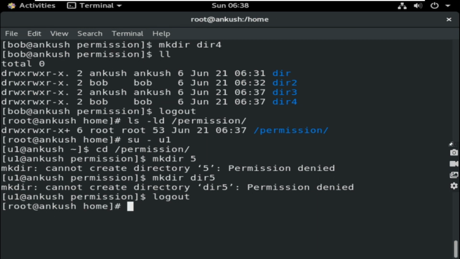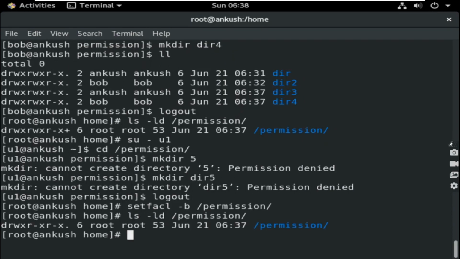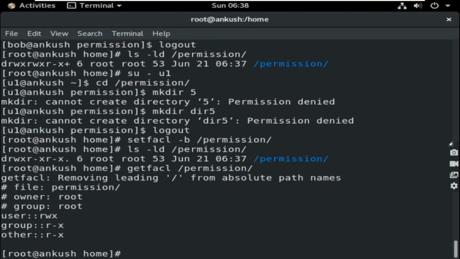Okay, now how to remove it? If you want to remove everything, I told you: setfacl -b then permission. So ls -ld permission. You see the plus is again replaced by a dot and all things are removed. To get more details, getfacl permission. You see here the thing is not available.